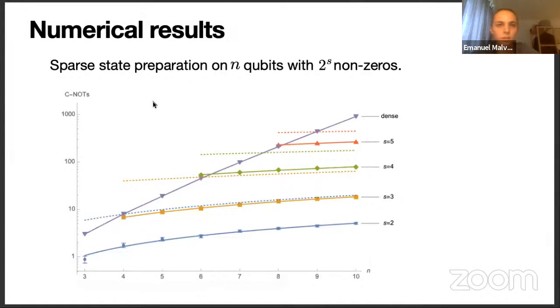So let's quickly look at some numerical results for sparse state preparation on n qubits, where we have at most 2 to the s non-zero elements. And here we have, for different values of n and for different values of s, plotted the number of CNOT gates that we get for sparse state preparation. And we compare them to the counts that you get from dense methods. And you can see that we get quite good improvements on these counts. And we also compare them to the upper bounds that we have computed. And again, we get actually much better results than the upper bounds would suggest.